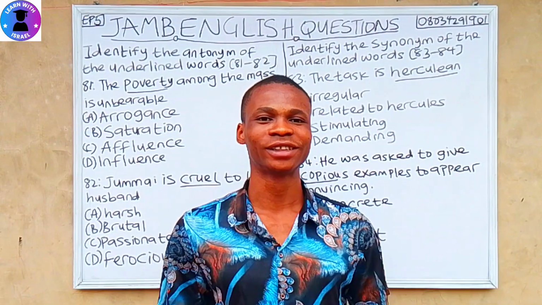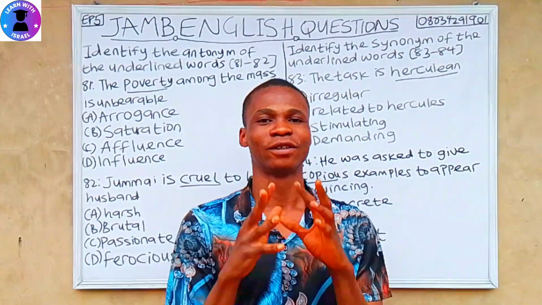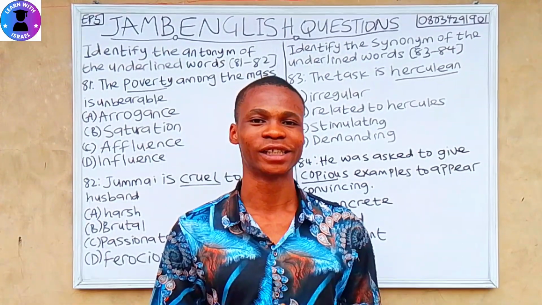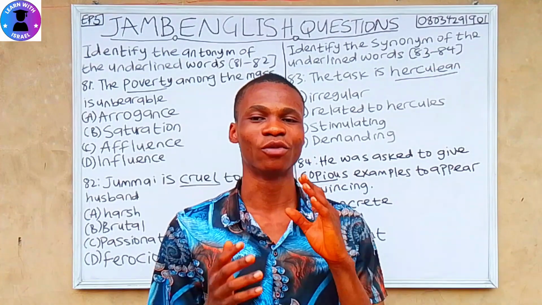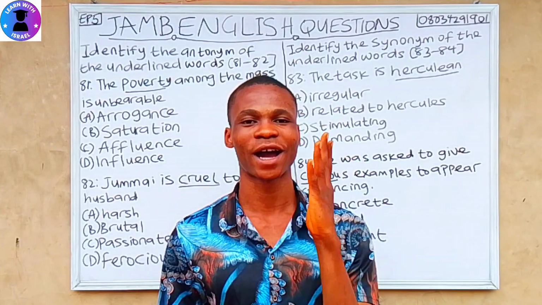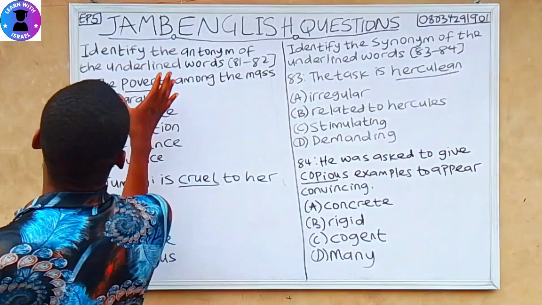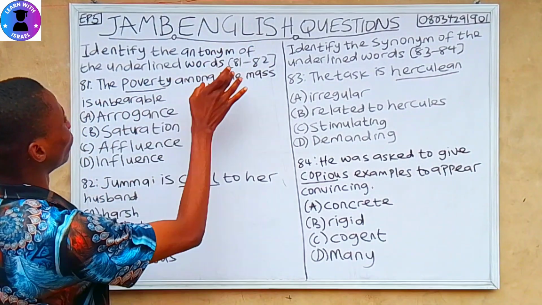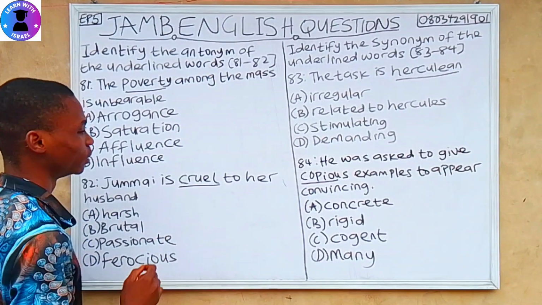So today we'll be treating JAMB English practice questions for episode 5, which will be from question 81 to question 100. Guys, on this episode we'll be treating question 81 to 100. We'll be treating 100 questions in just 5 episodes. So let's get started. Identify the antonym of the underlined words from question 81 to 82.